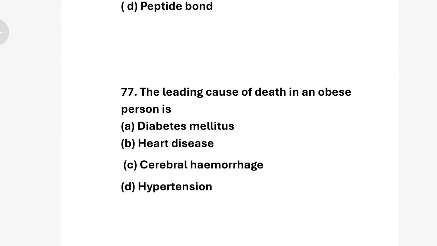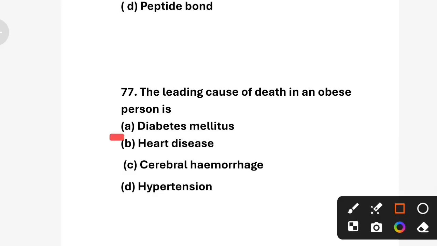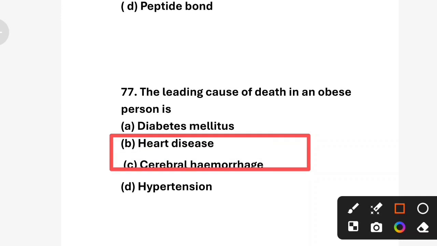Next question. The leading cause of death in an obese person is option A, diabetes mellitus, option B, heart disease, option C, cerebral hemorrhage, and option D, hypertension. Correct answer is option B, heart disease. Obesity increases the risk of heart disease because of high cholesterol, high blood pressure, and fat accumulation in arteries. It can lead to heart attack and stroke, making it the leading cause of death in the obese person. So correct answer is option B, heart disease. Next question.